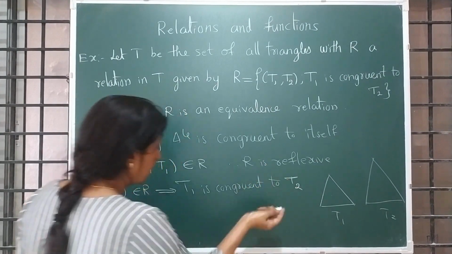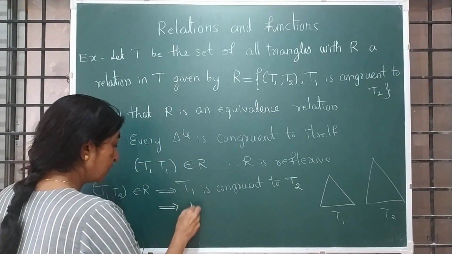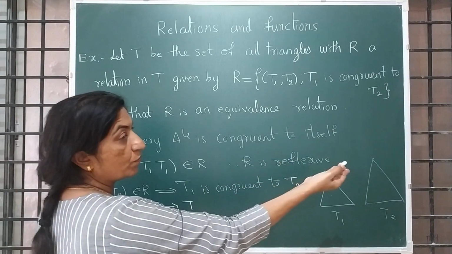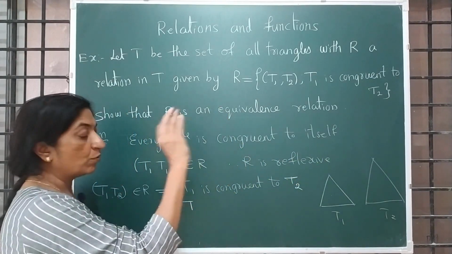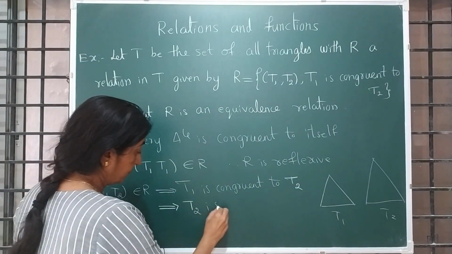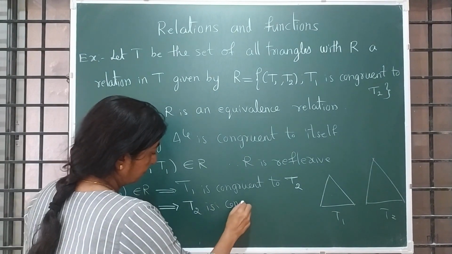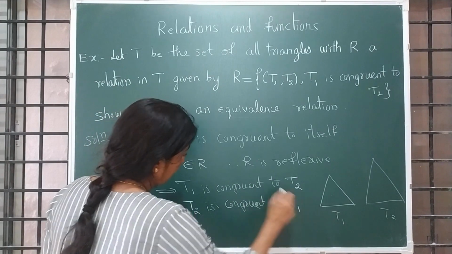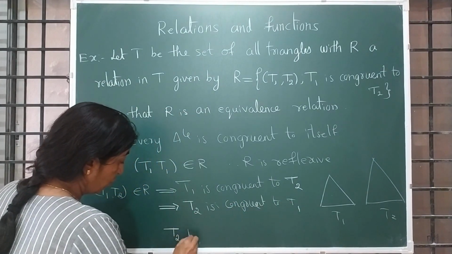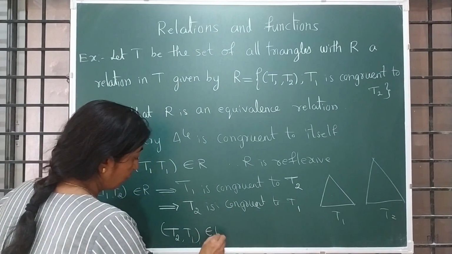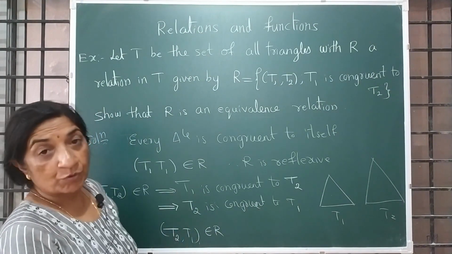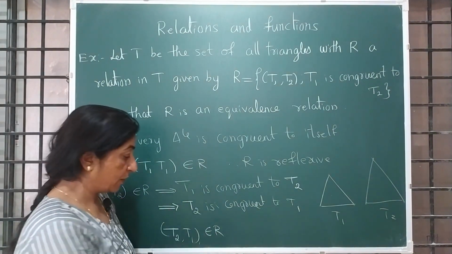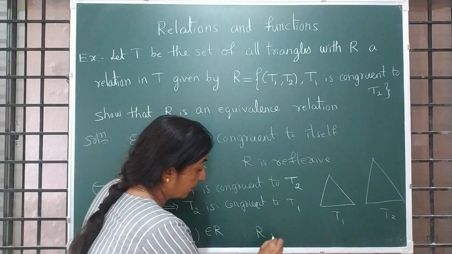Correct. We can write the reverse. Yes. If T1 is congruent to T2, then T2 is also congruent to T1. Its meaning is T2 comma T1 belongs to R. Correct. So we proved R is reflexive. Now we proved R is symmetric.